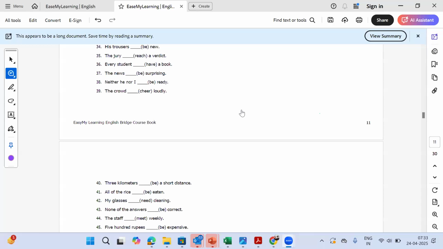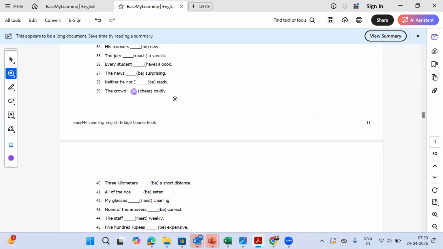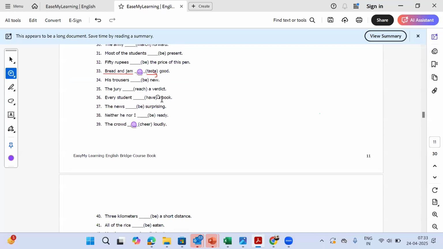So we have multiple different answers in this. Some people are saying cheers, some people are saying cheer. The correct answer is cheers with an S. That is because we are talking about the crowd as one group, like the family. So that's why the family is one, not every individual. We are talking about the whole crowd as one crowd. So we say the crowd cheers, not the crowd cheer.